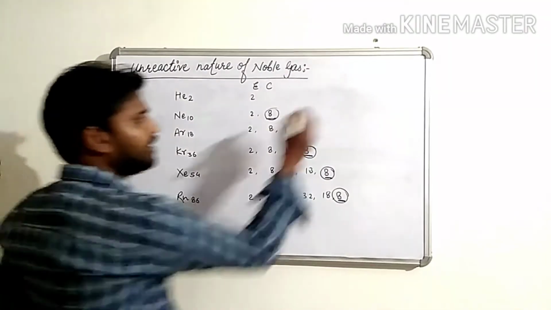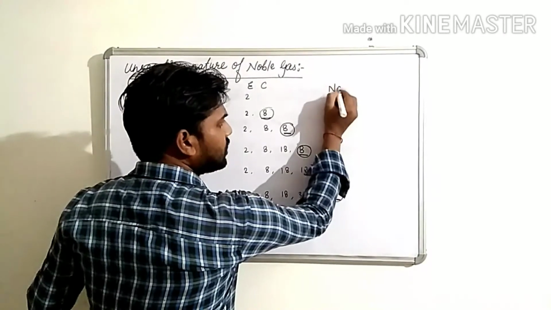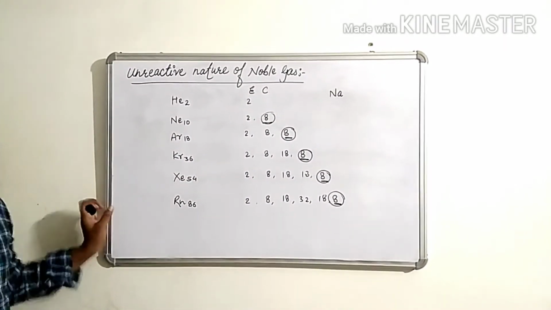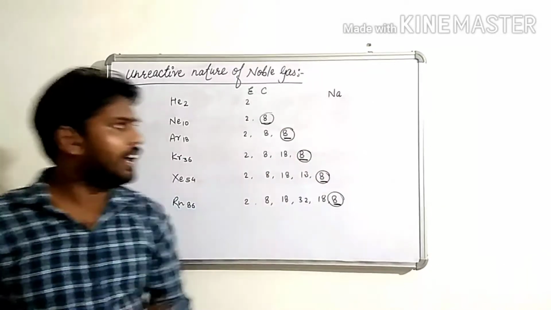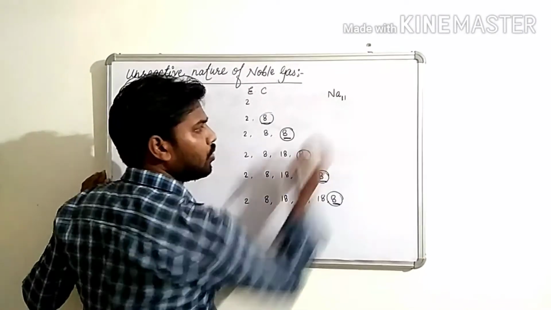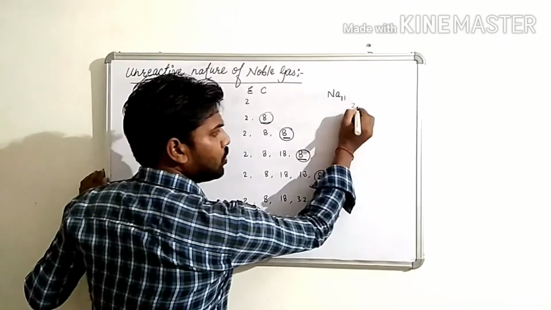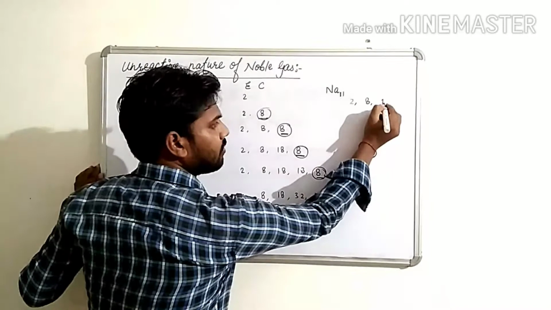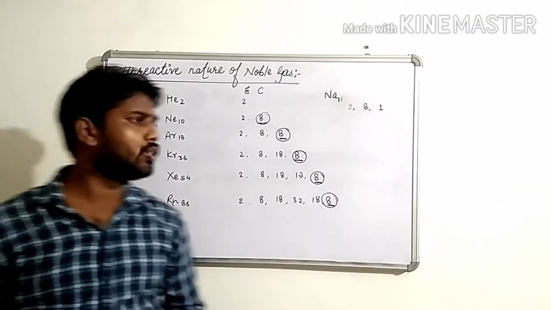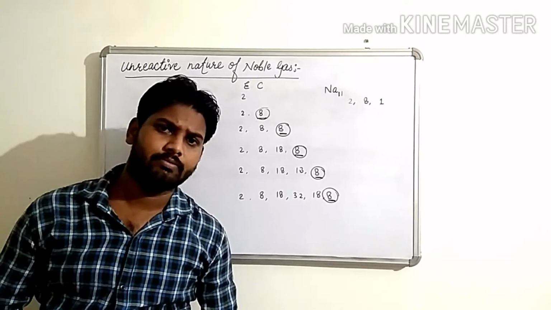For example children, suppose this is sodium. This is sodium, children, and the atomic number of sodium is 11. Okay, now 2, 8, 1. The last shell of sodium has 1 electron.